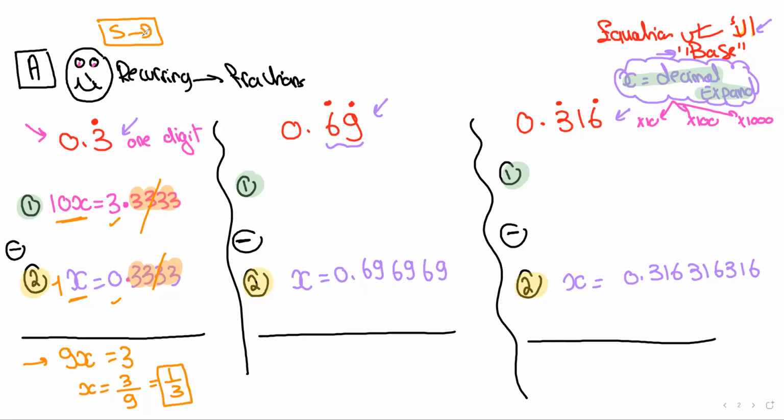0.3333. I always get this question from my students: Miss, why do we do all this? You have to do all this because these questions will come in your final exam, and these are the steps that you have to show. We are not explaining this to show off our explaining abilities, we are explaining it because you will write this in the exam. Okay? And this was example number 1.